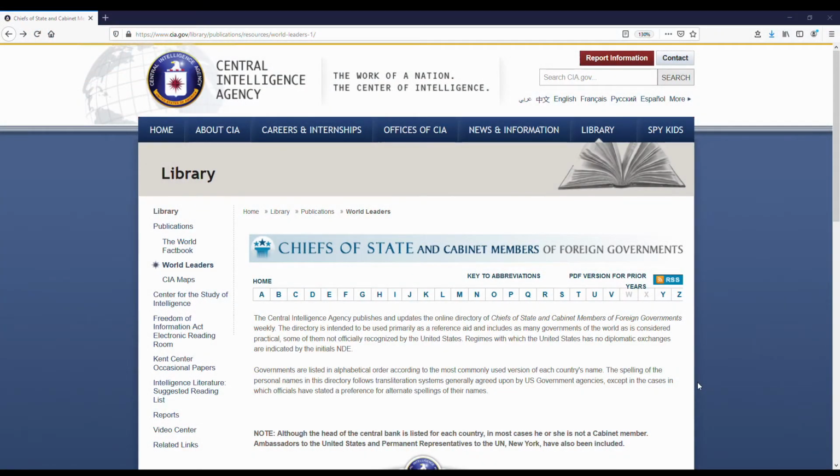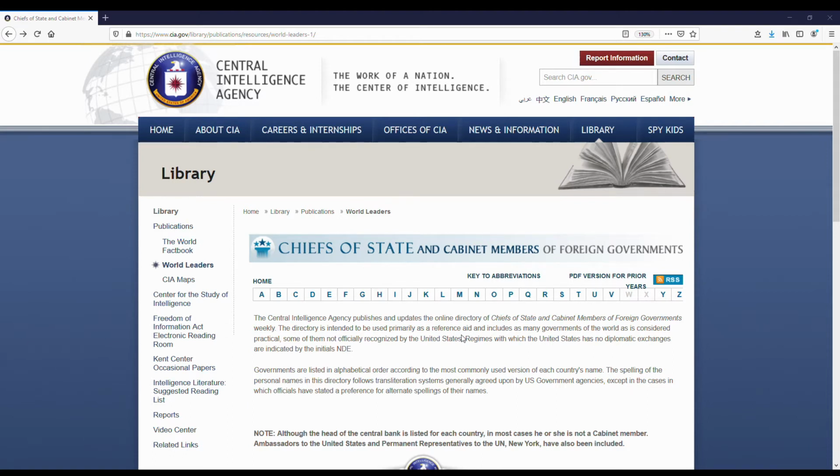Alright, so let's get to it. We begin by going to the website of the United States Central Intelligence Agency. You can either click the link in the description below, or you could type in the URL www.cia.gov/libraries/publications/resources/world-leaders-1, and that should bring us to this page. The CIA offers a ton of information that we could explore in our next videos, but for now we will focus on our task, which is to look for the list of current world leaders.